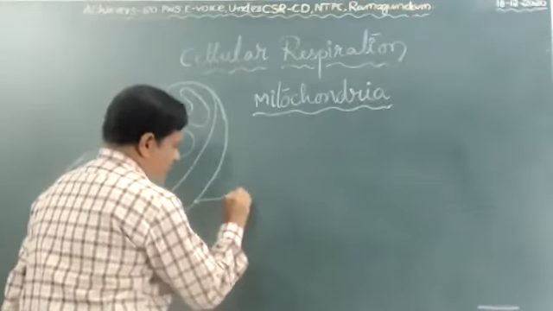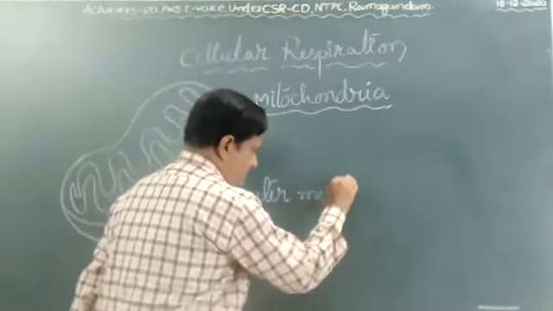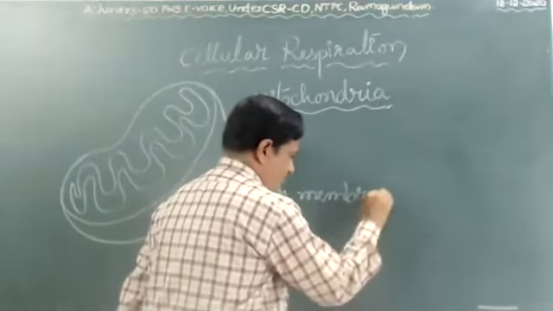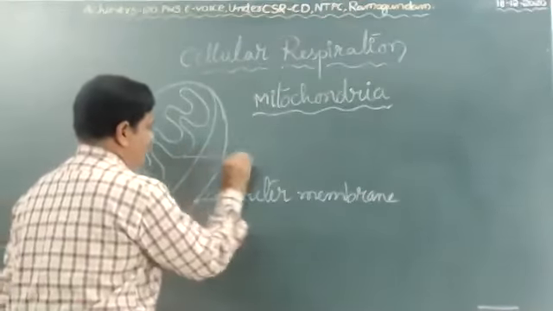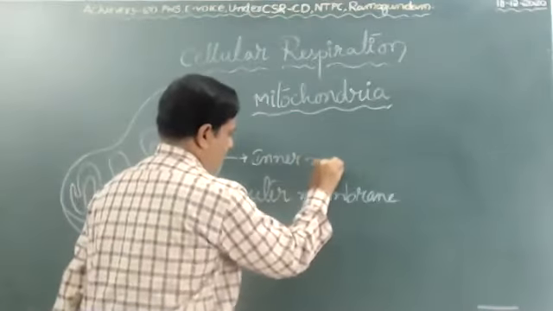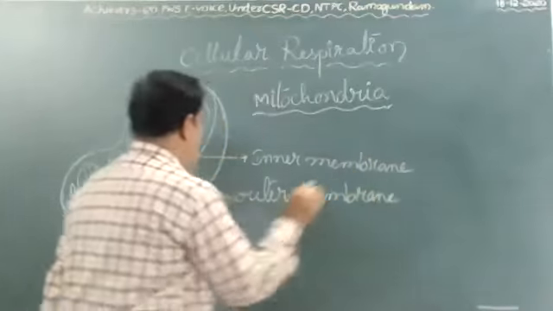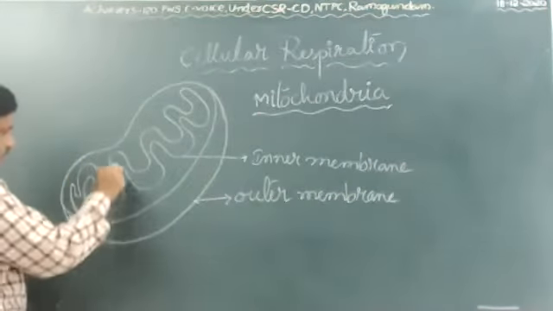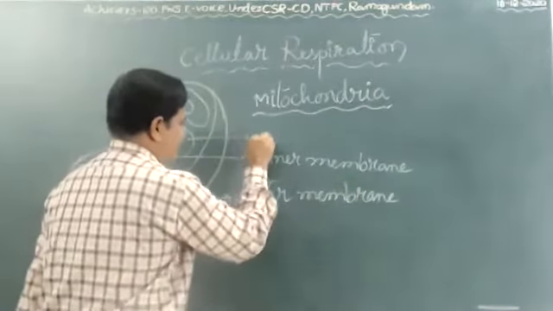This is the two membranes: outer membrane, and this is the inner membrane. The inner membrane folded into finger-like structure is called cristae.